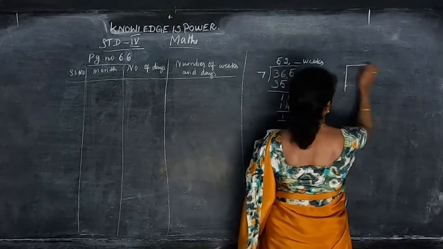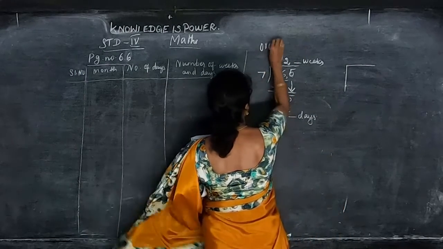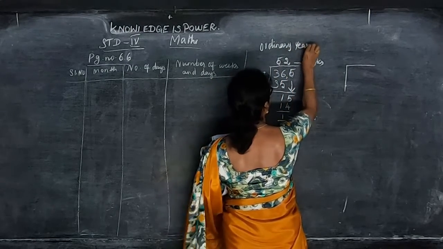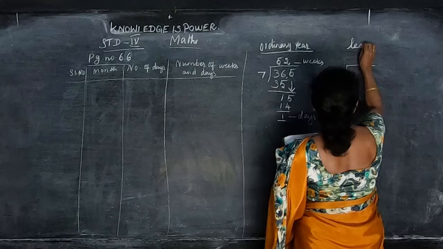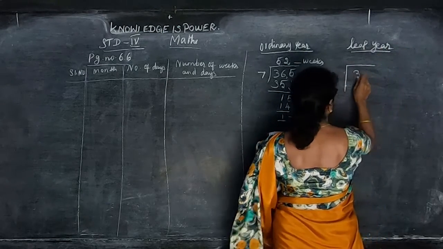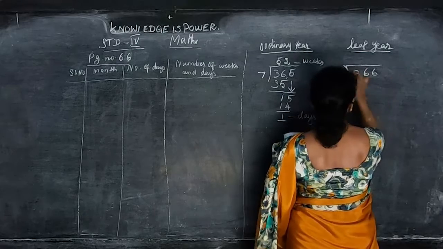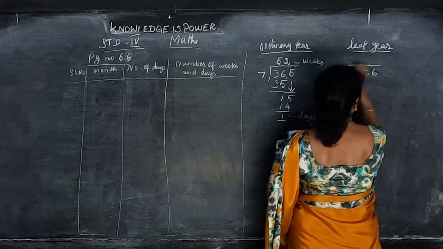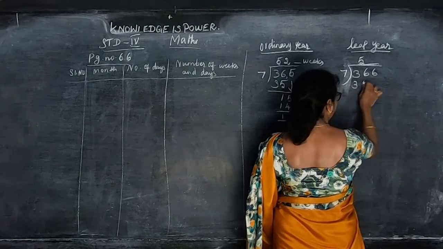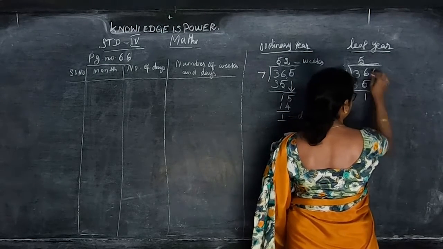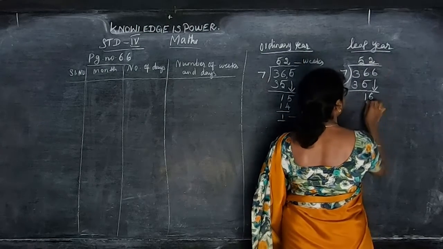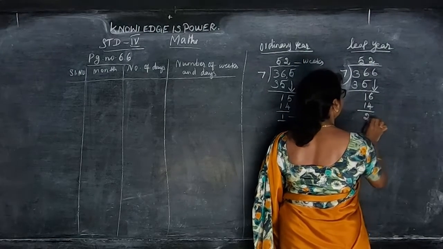So for an ordinary year, we get 52 weeks and 1 day. But in a leap year, there are 366 days. Divide this by the same 7. 7 5s are 35, 6 minus 5 is 1, and 6 comes down. 7 2s are 14 and 6 minus 4 is 2.